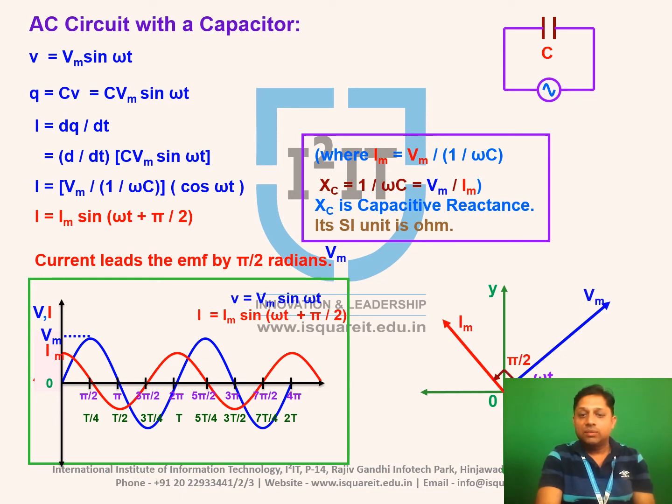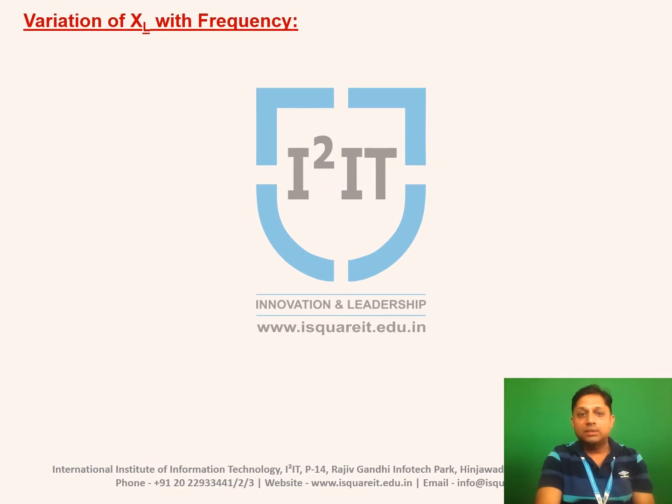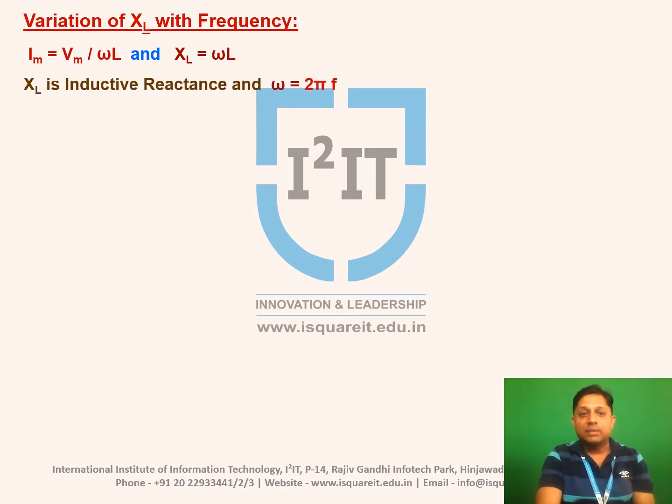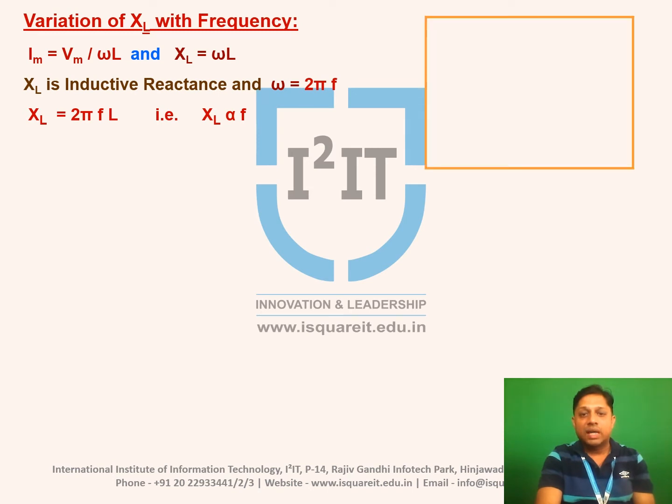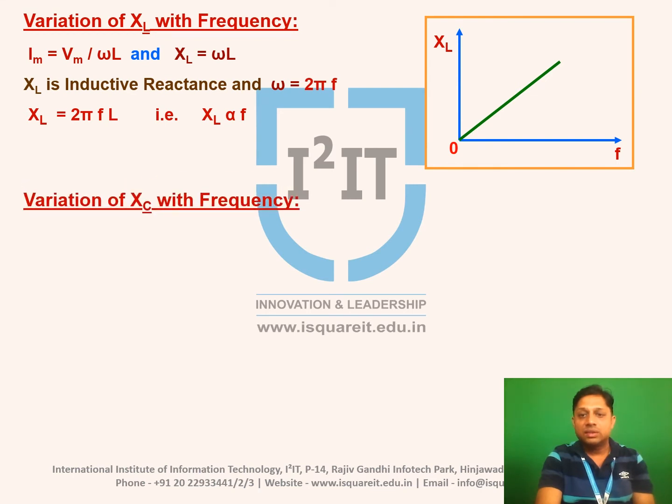Similarly, phasor diagram is also shown in figure. Next part is what? What is the effect of change in frequency on XL and XC? As Im is equal to Vm divided by omega L in pure inductive circuit, where XL is equal to omega L, it is called inductive reactance. So this inductive reactance is directly proportional to frequency. As frequency increases, the value of XL also increases.